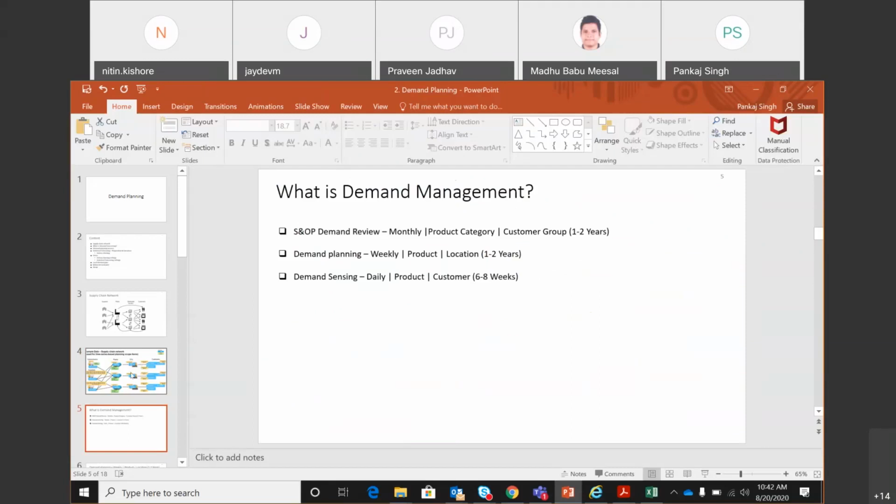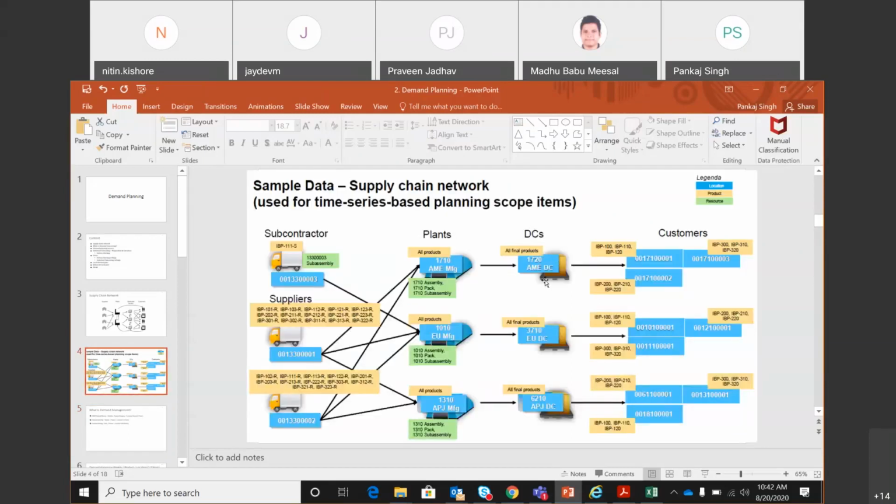If I go back to here, whenever we do demand planning or demand management, it is normally done for the finished product at the customer-facing distribution centers. Wherever the customer is coming and buying the product from, we do the demand management at that location. So in this diagram, you see the customer is only coming to the DC, and hence the demand management is only going to happen at the DC, and nothing will happen at the plant from a demand management point of view.